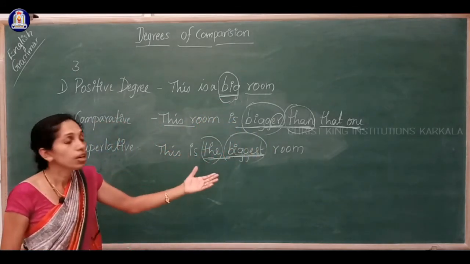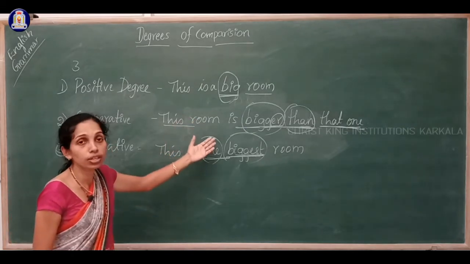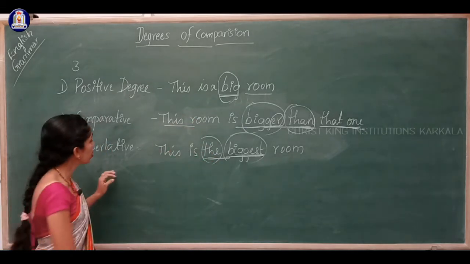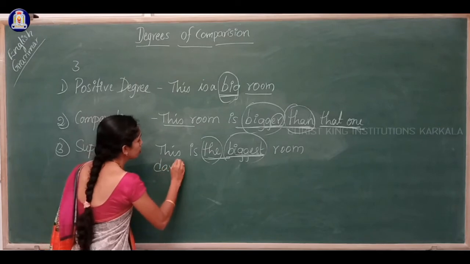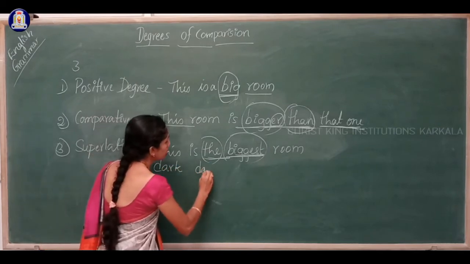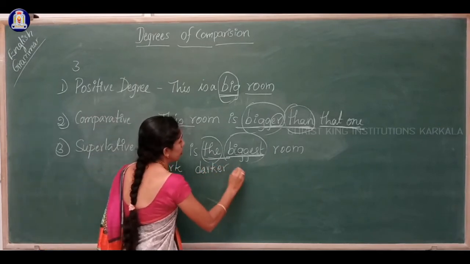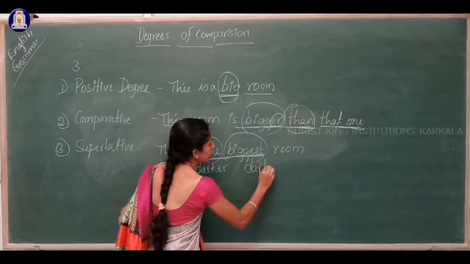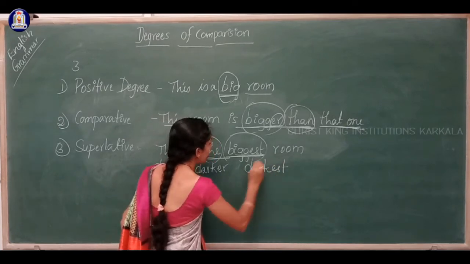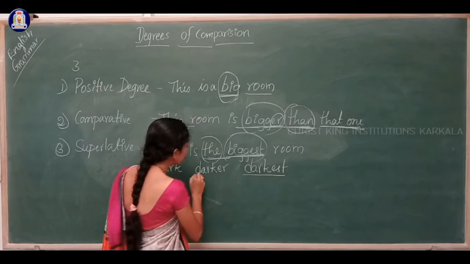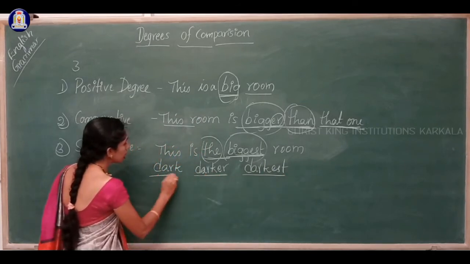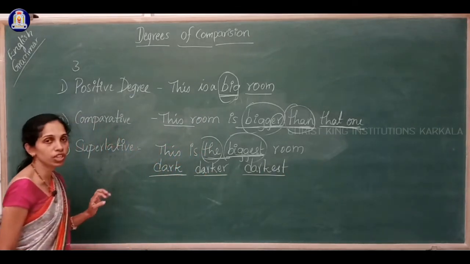We have adjectives or adverbs like that. For example, dark, darker, darkest, right? So this is the superlative, this is the comparative degree and this is the positive degree.